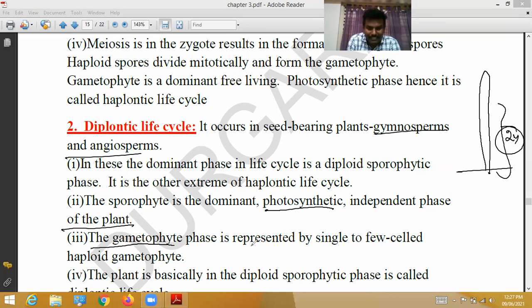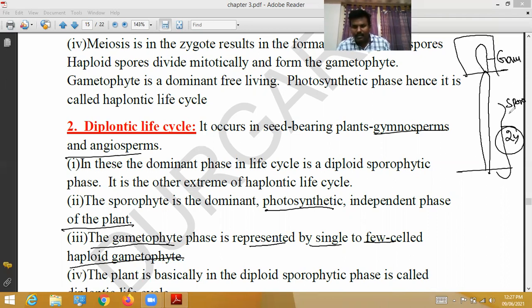The gametophytic phase is represented by a single to few celled haploid gametophyte. The gametophyte is dependent on the sporophyte. That is why the gametophytic phase is represented by a single to few celled haploid gametophyte. So the plant is basically in the diploid sporophytic phase.